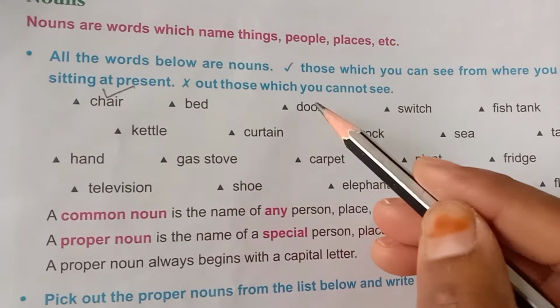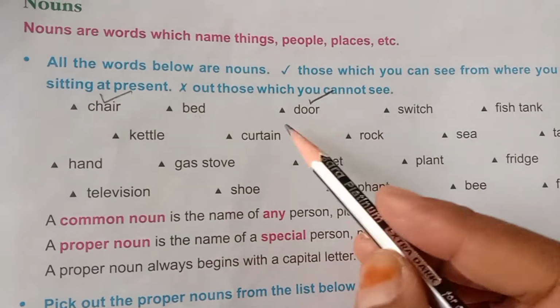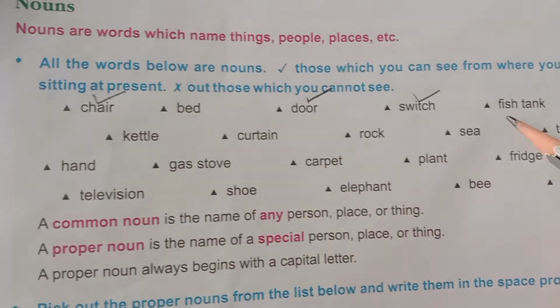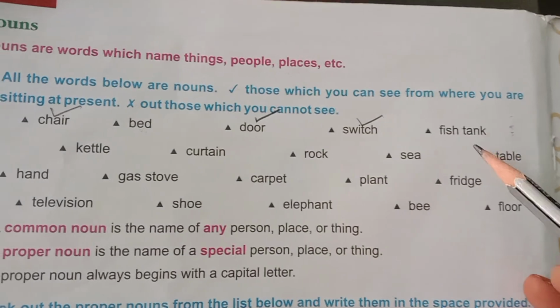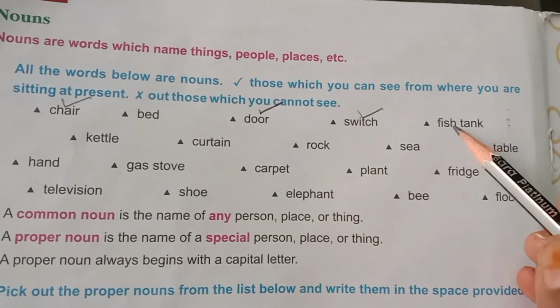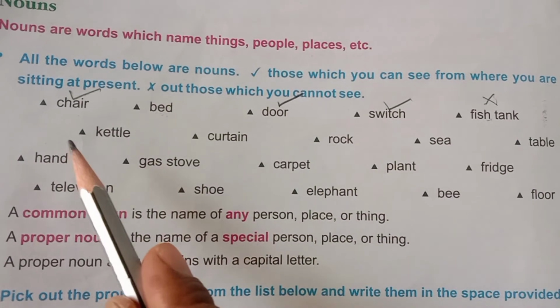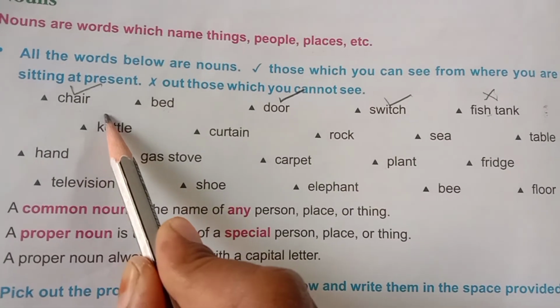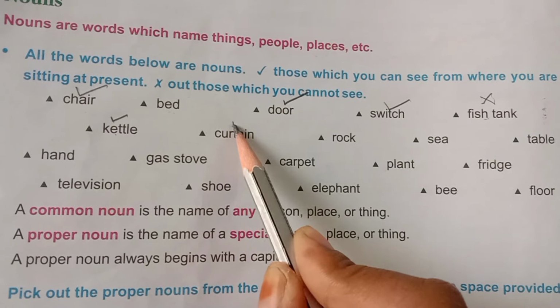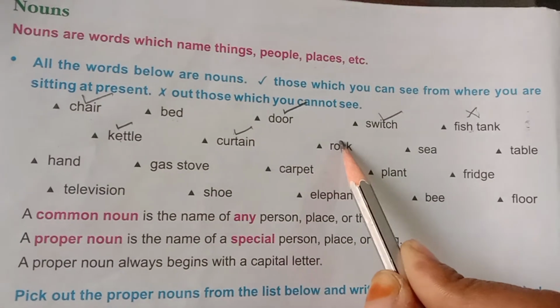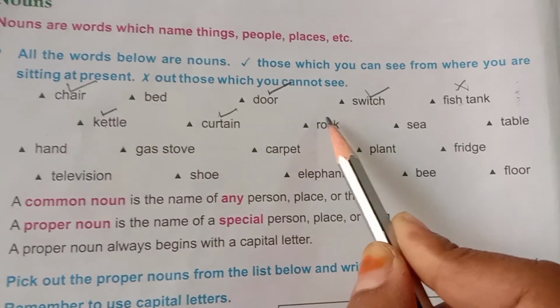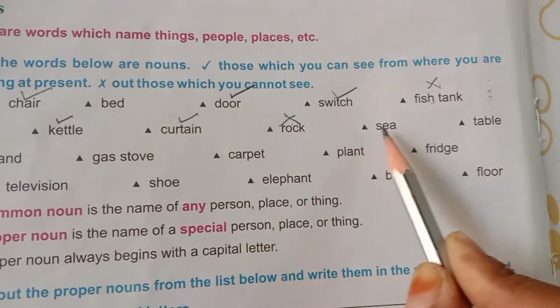Now, door. We can see the door, right? We can see the switchboard, fish tank. Can we see the fish tank? If it is there at your home, you can tick, or else you can cross it. Kettle. We can see the kettle. Curtain. Rock. Can you see the rock at present? No. Sea.